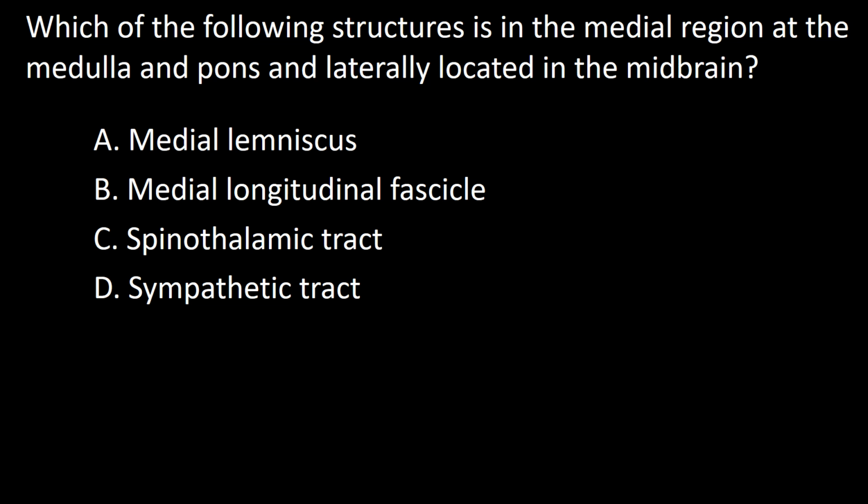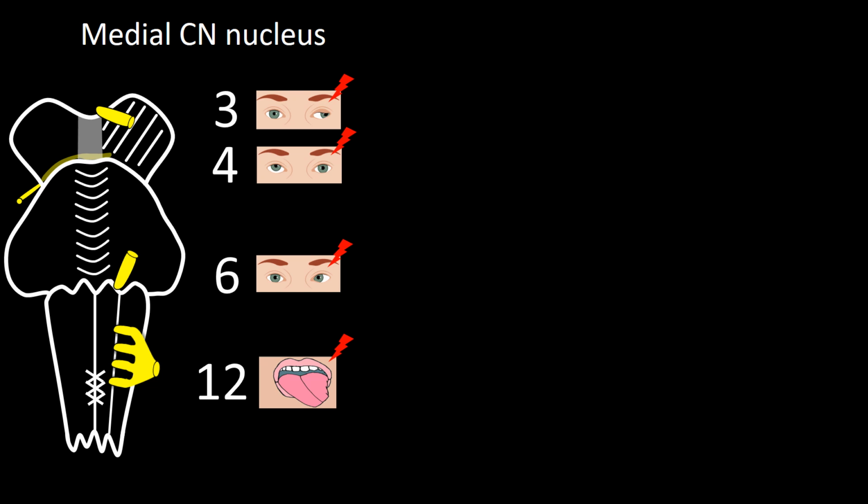Next question. Which of the following structures is in the medial region of the medulla and pons and laterally located in the midbrain? A. Medial lemniscus, B. Medial longitudinal fascicle, C. Spinothalamic tract, D. Sympathetic tract. In this frame, you can see the most salient clinical manifestation of medial cranial nerve nuclear and perinuclear